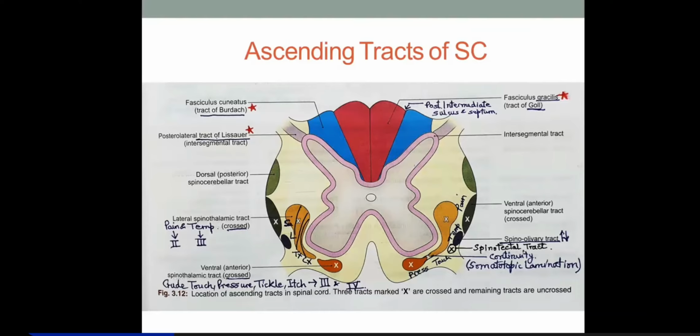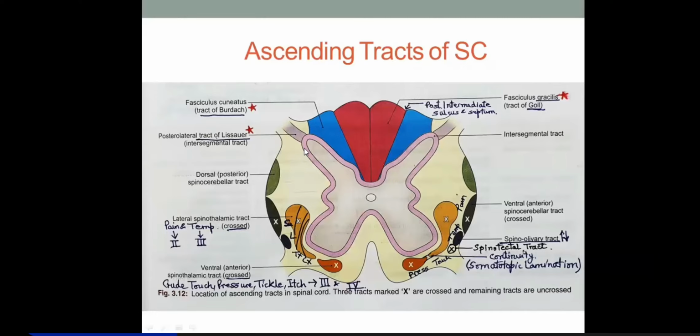Then here the relay of sensations is shown. First of all, let's gather what the lateral spinothalamic tract is actually carrying. I told you it carries pain and temperature, and the first order pain sensation fibers relay here in the substantia gelatinosa, and temperature carrying fibers relay in lamina 3.